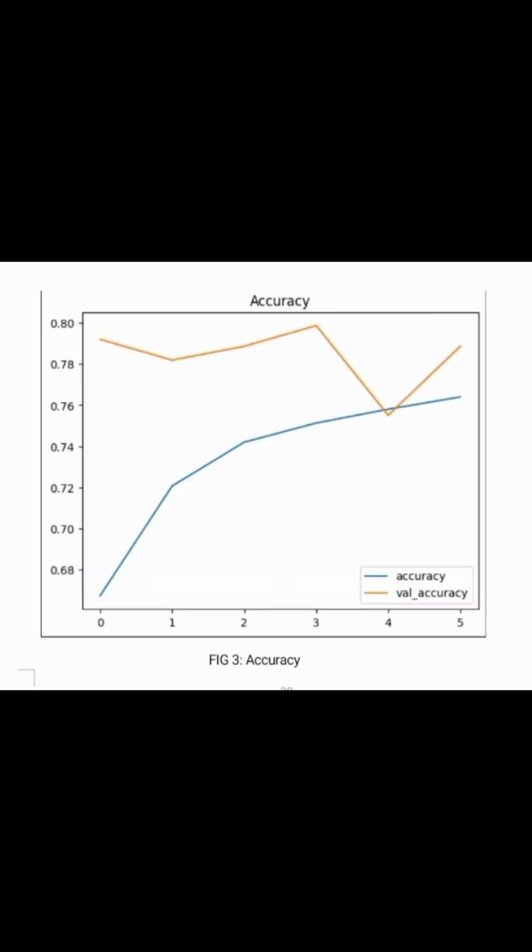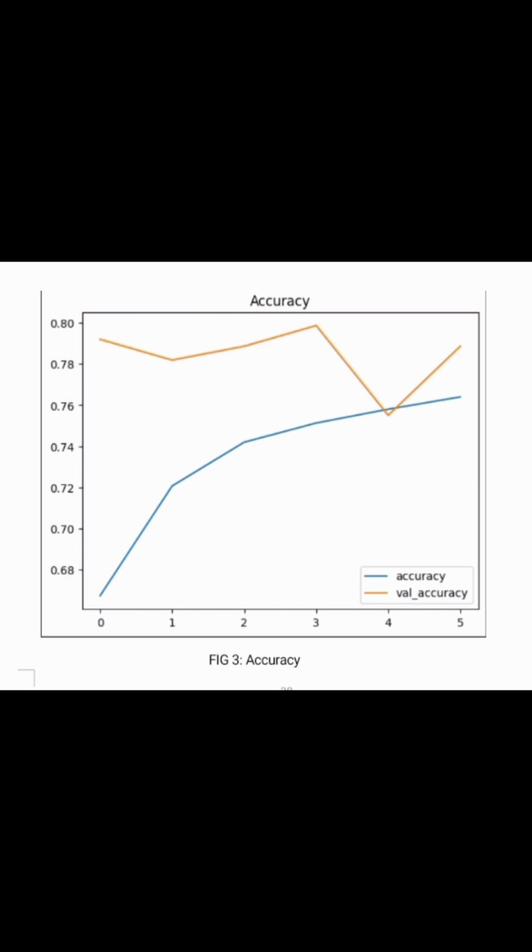Based on the image, figure 3 indicates the accuracy of the model in detecting blindness in diabetic patients. The graph shows both the training accuracy and validation accuracy across 5 epochs.